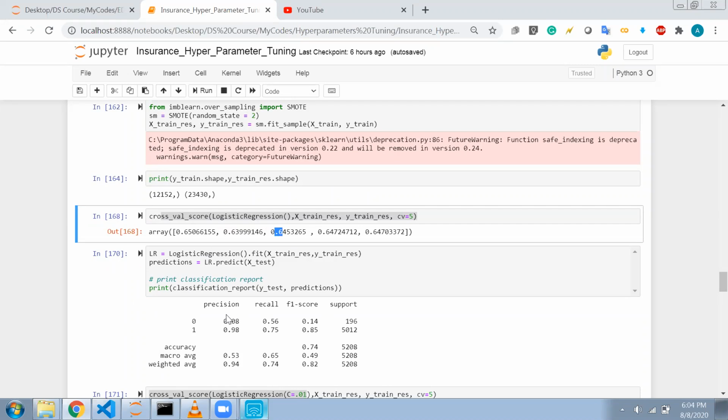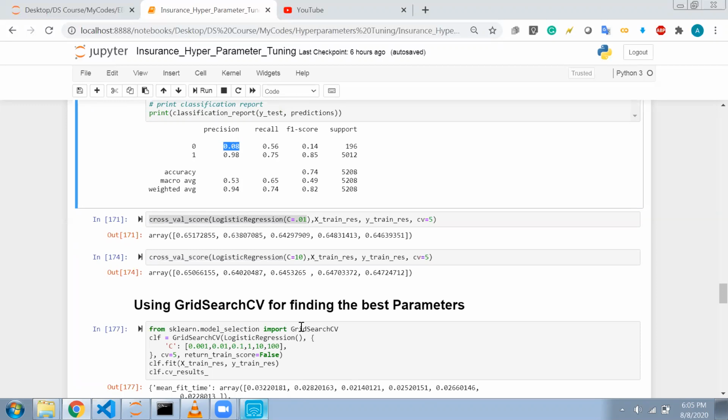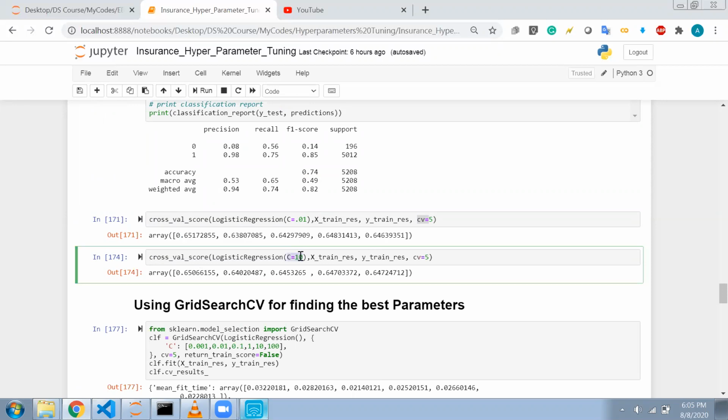Here you can see 98% for one class, and for the zero class it is not very good. It should be good for both of them; precision and recall both should be good. I used C equal to 0.01 with cross validation, then trained it, and these are the accuracies I got. Then I chose C equal to 10 with cross validation and ran my model, and these were the accuracies.